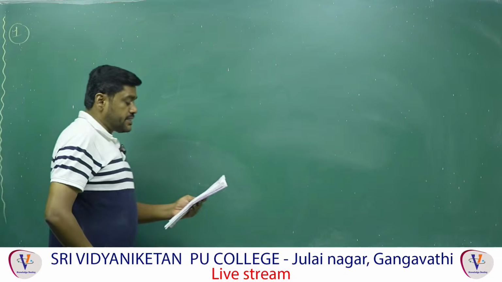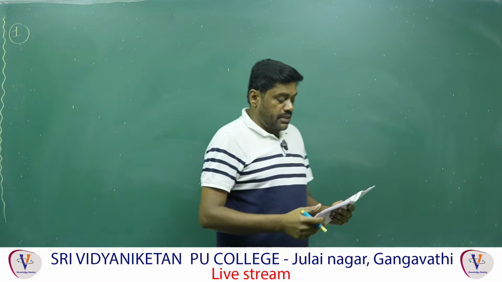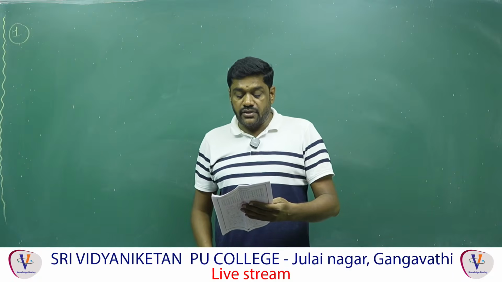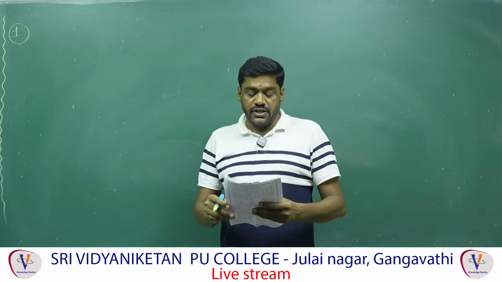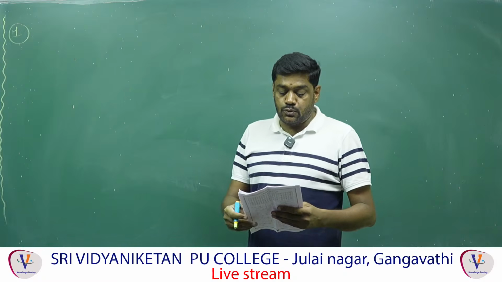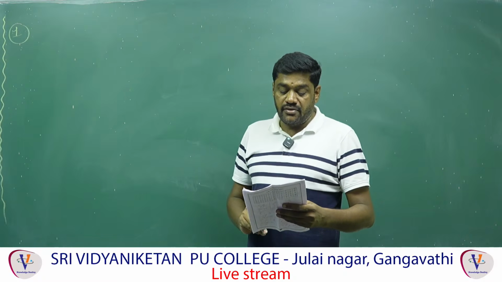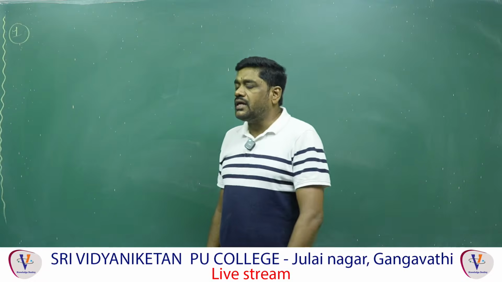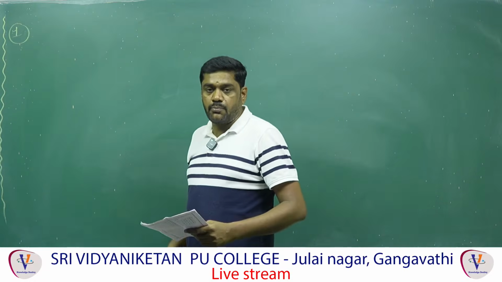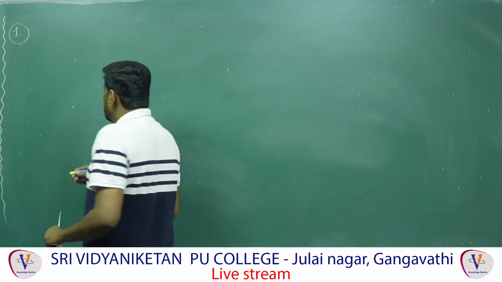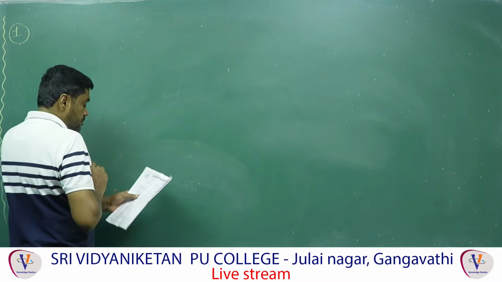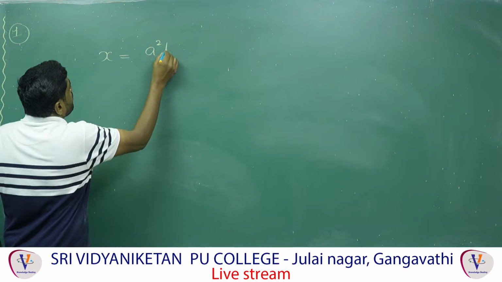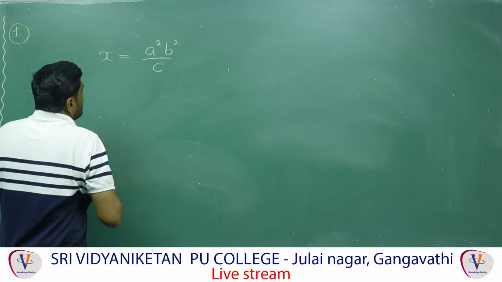Here, let x equal a squared b squared by c be the physical quantity. If the percentage errors in the measurement of the physical quantities a, b, c are 2, 3, 4% respectively, then the percentage error in the measurement of x is. This question is regularly asked in different types of competitive exams and is one of the important questions from units and measurements. They have given x equal to a squared b squared by c.